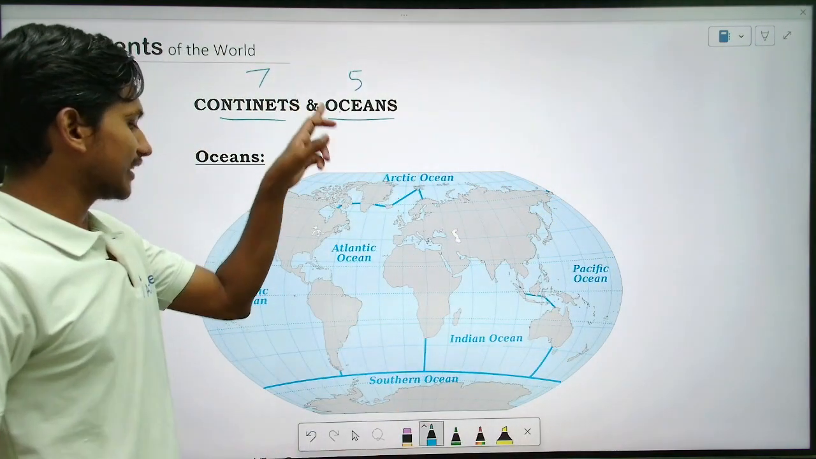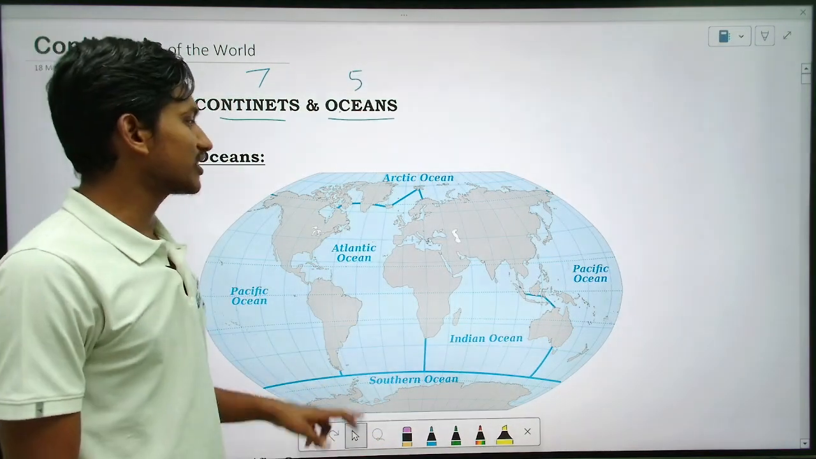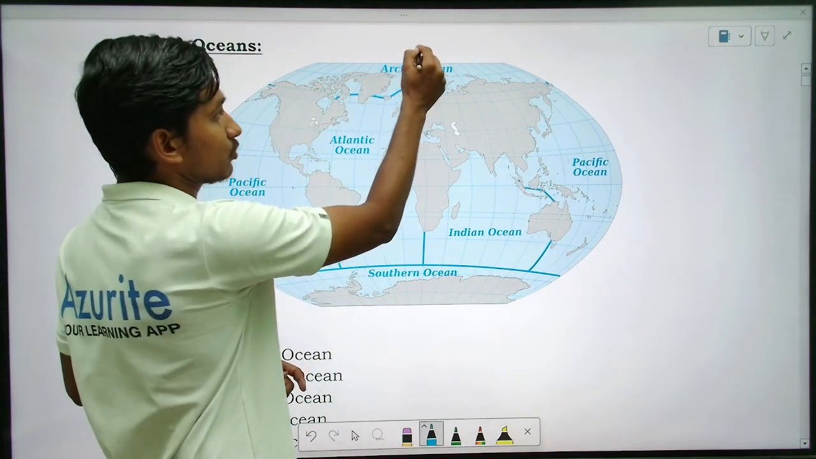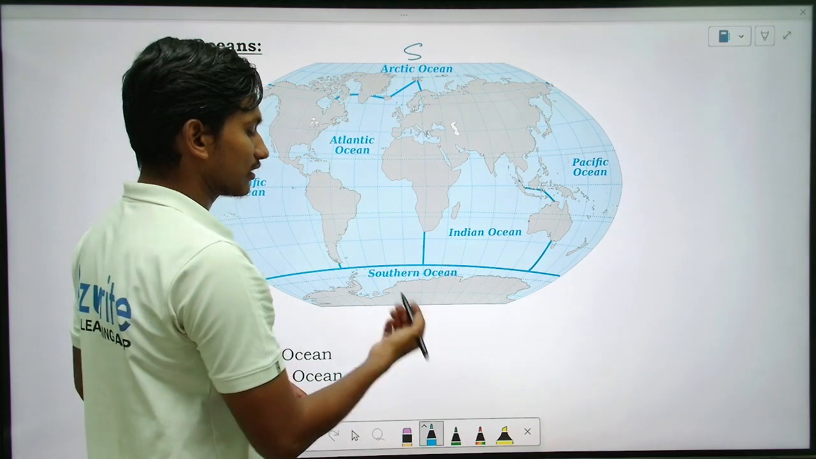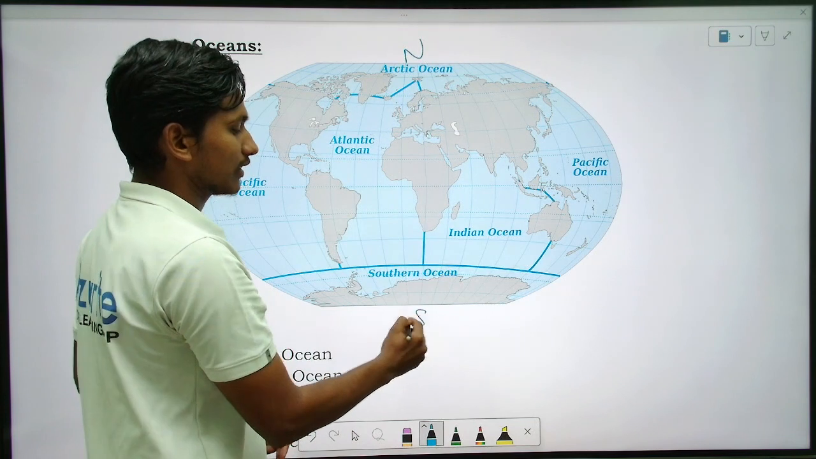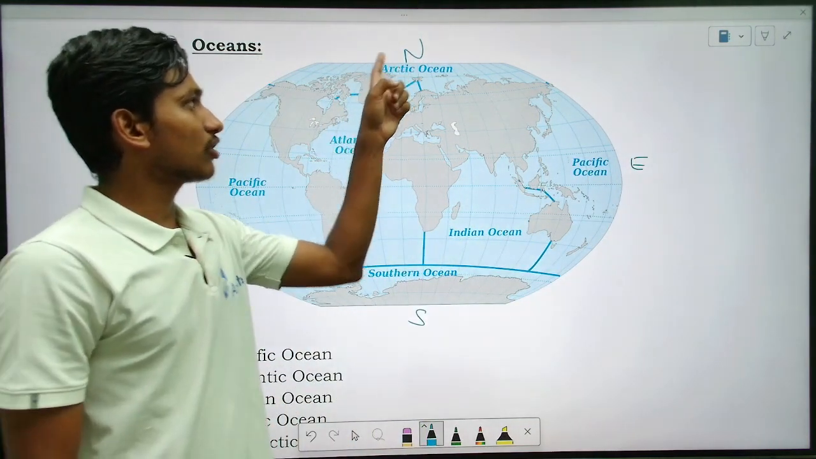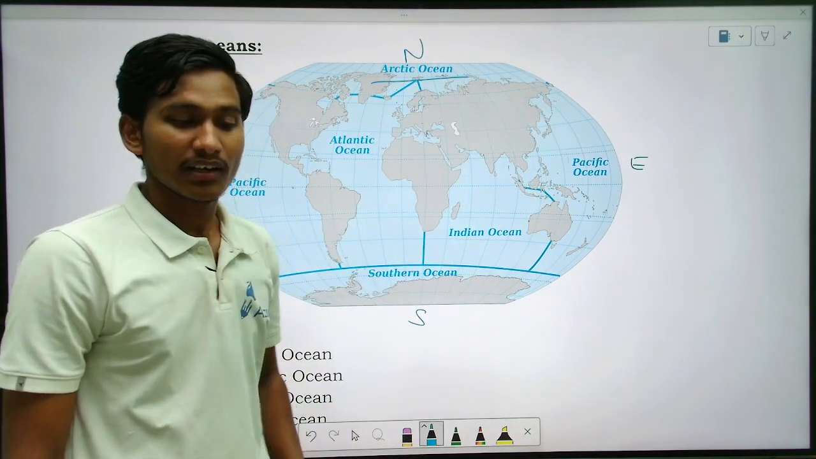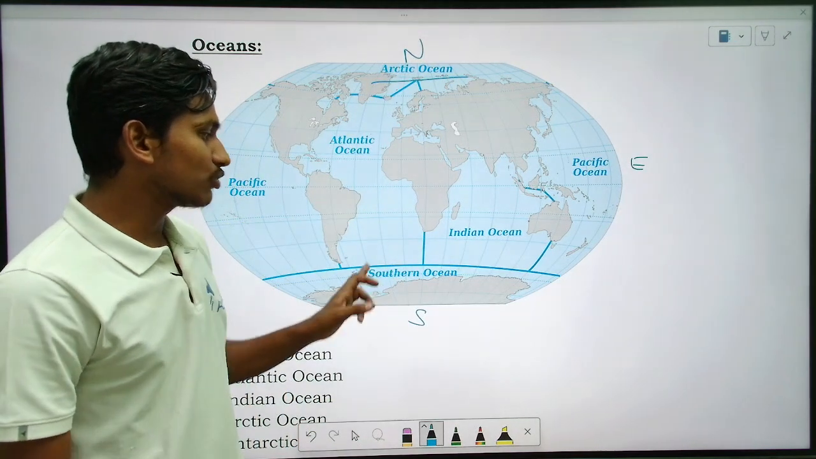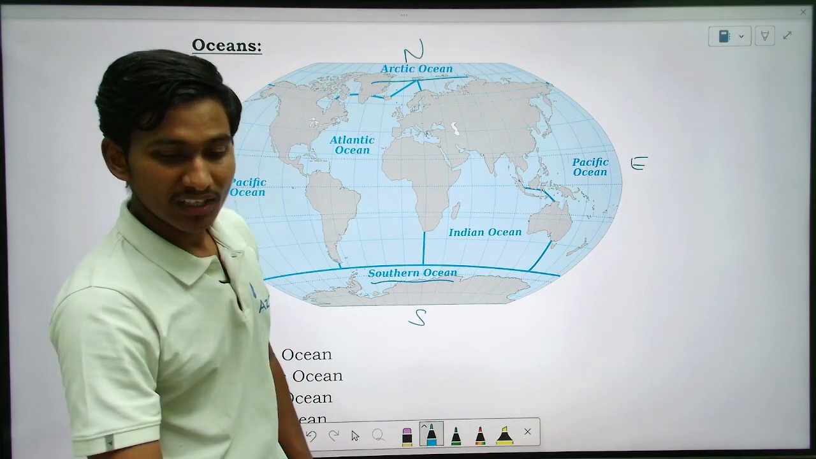So see here. We know there are a total of five oceans. Which are the oceans? This is the south. I wrote it in reverse, right? This is north, this is south, this is east, and this is west. So here in the north, which ocean is there? Arctic Ocean. In the south, which ocean? Southern Ocean.